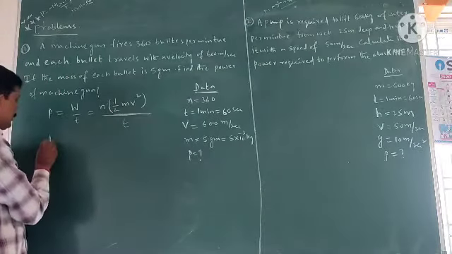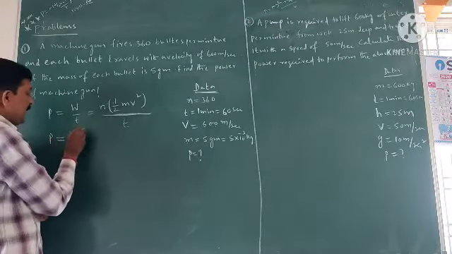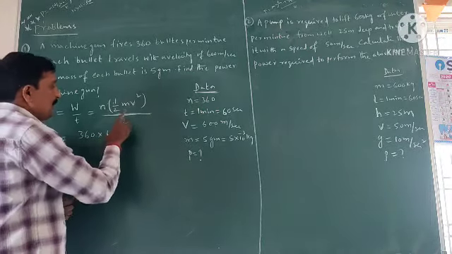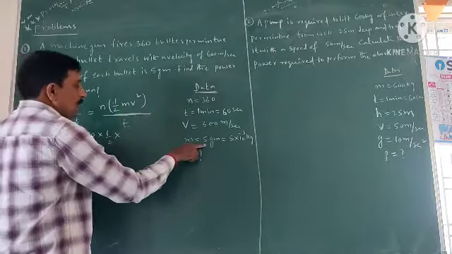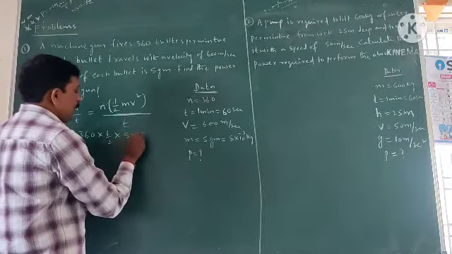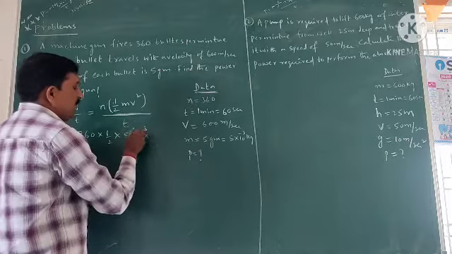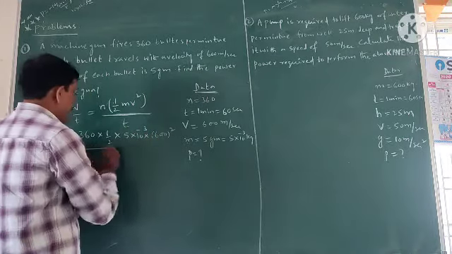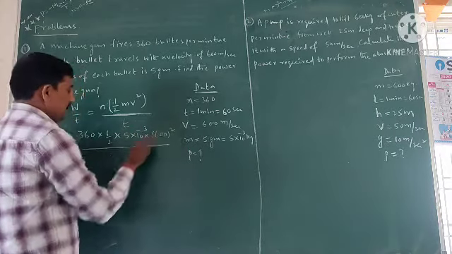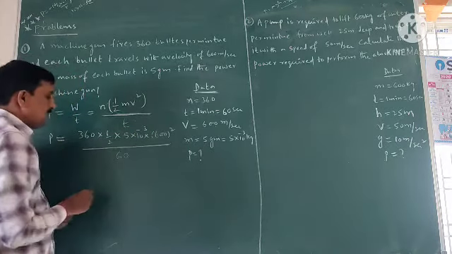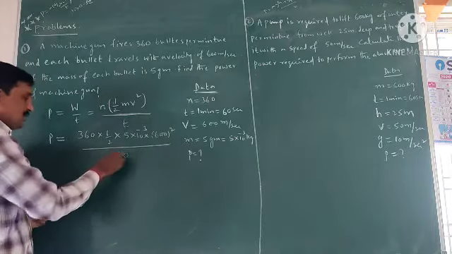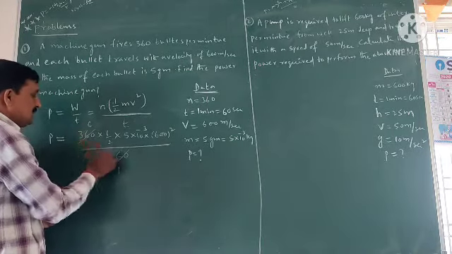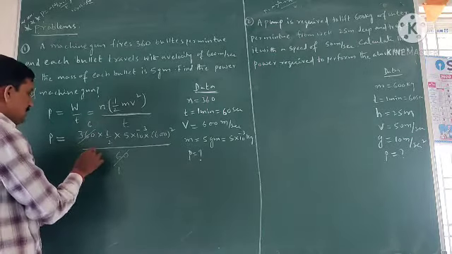Substitute the values. P is equal to N 360 into half into M value, mass 5 into 10 power minus 3, and V velocity of bullet 600 whole square divided by T time 60 seconds. So 6 1s are 6, 6 6s are 36.